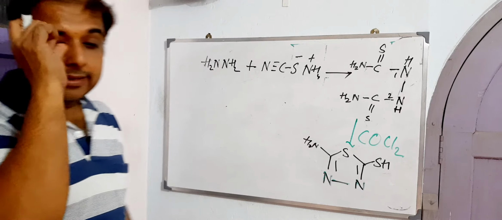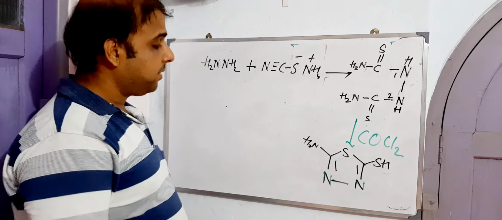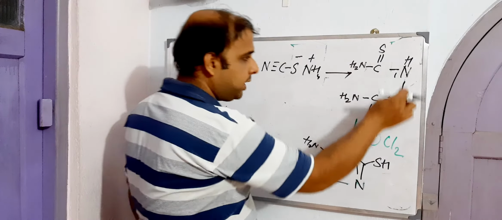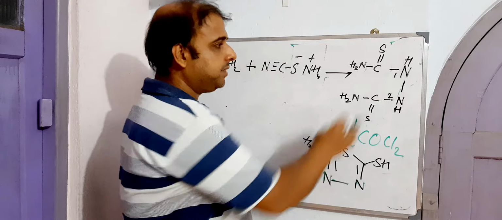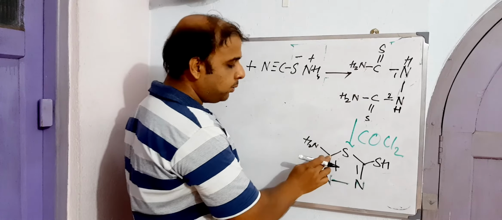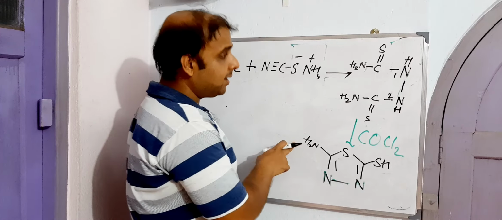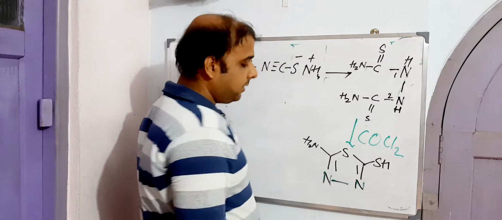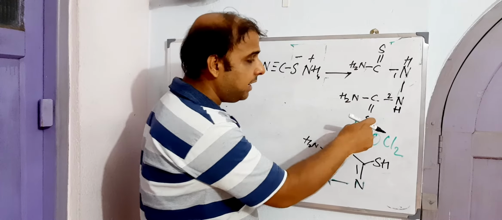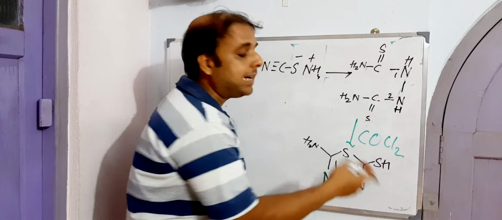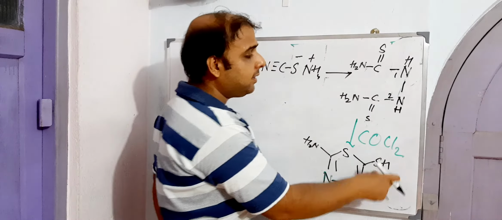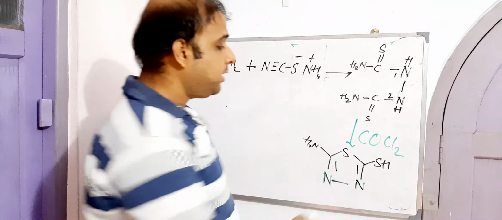We got something like this. How? Nitrogen, nitrogen, carbon, carbon. To that carbon, one amino is there, and to the same carbon, sulfur is there. What about the other end? The sulfur linked to this carbon got converted to mercapto.